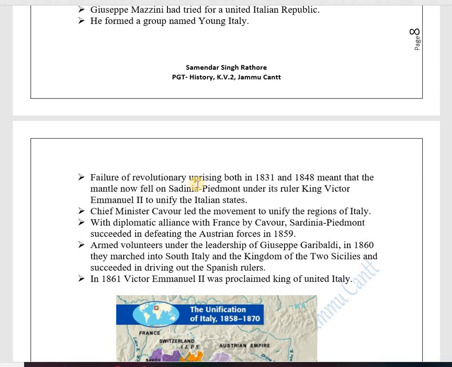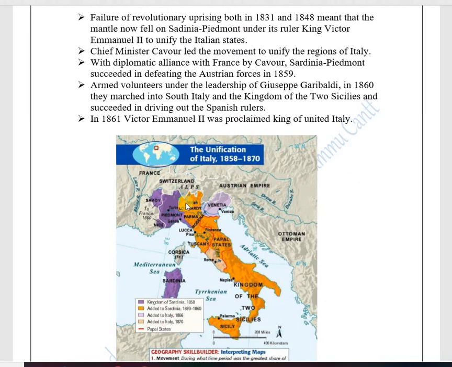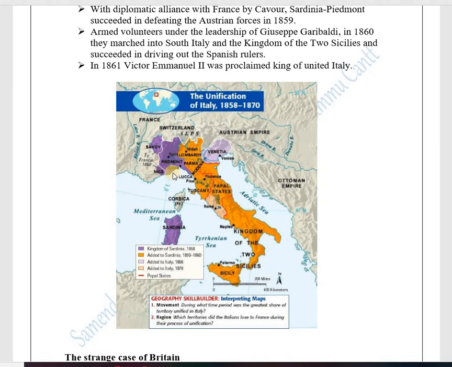Failure of revolutionary uprisings both in 1831 and 1848 meant that the mantle now fell on Sardinia-Piedmont under its ruler King Victor Emmanuel II to unify the Italian states. After the revolutionaries had been unsuccessful, now this area is under Sardinia-Piedmont. It is under one kingdom, and this kingdom takes the initiative to unite Italy.